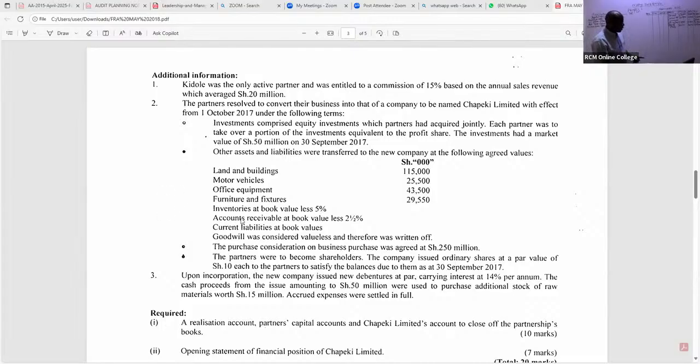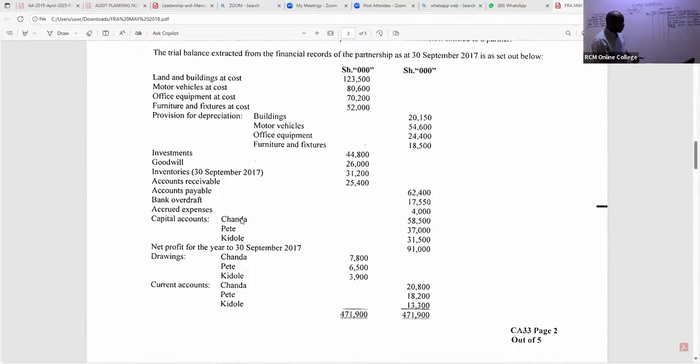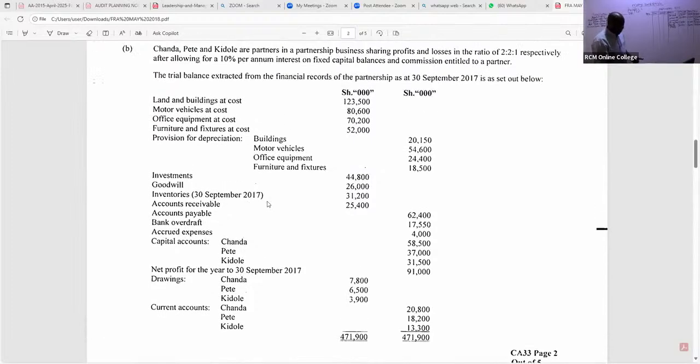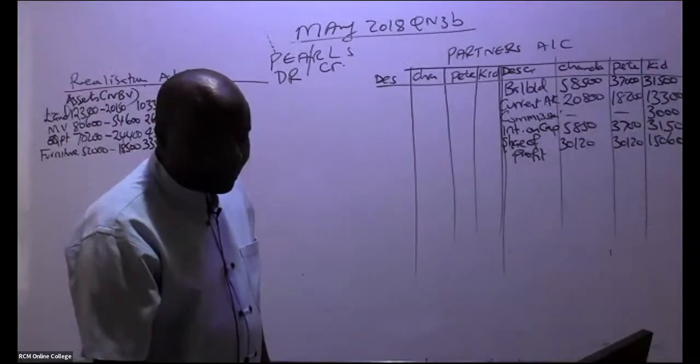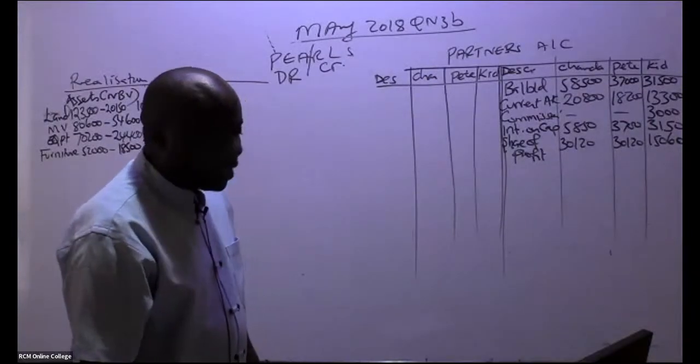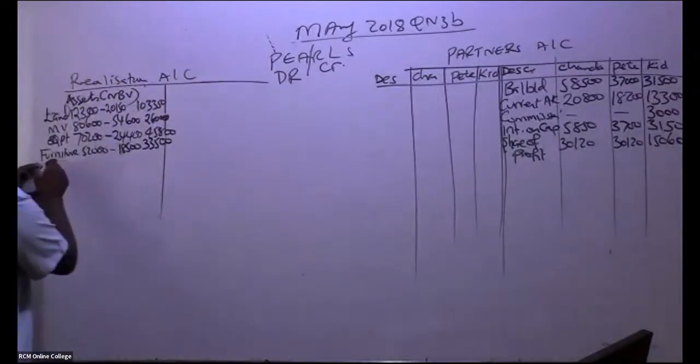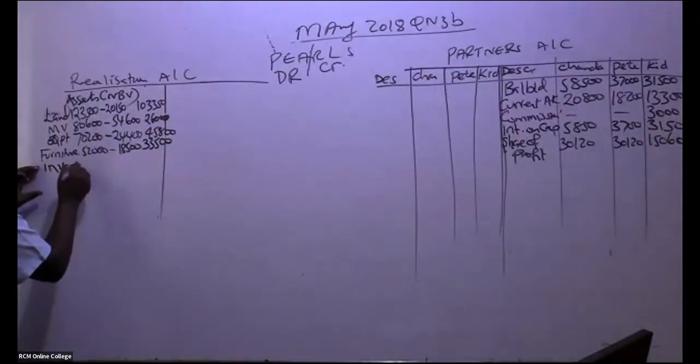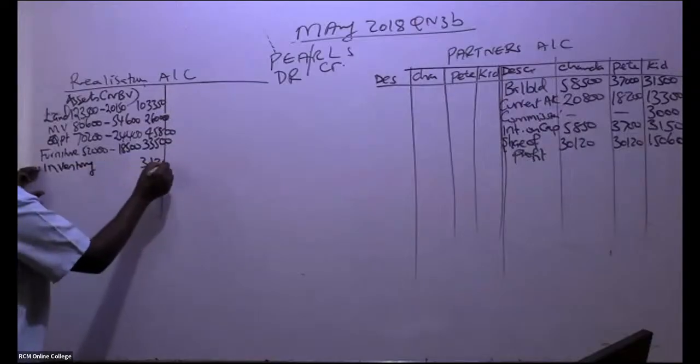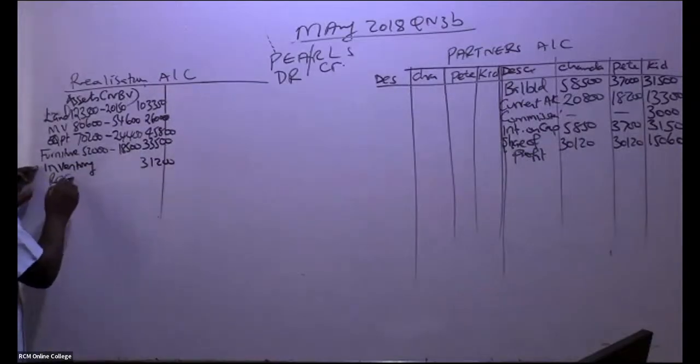So in this case for inventory, is there somebody who is able to see the inventory figure? The inventory figure, of course, we take it the way it is because there is no depreciation for inventory. All right. So inventory, how much do I book in, my good students? Inventory, we have here 31,200. And then I can see we have receivables there.